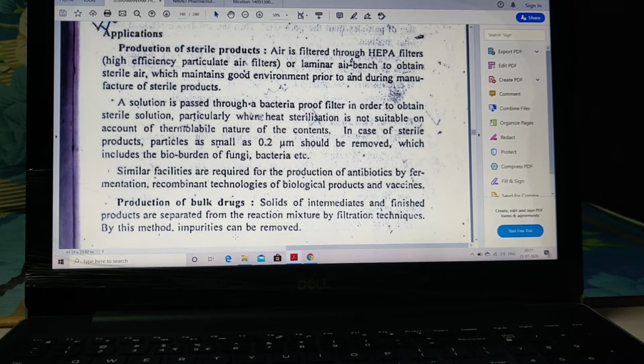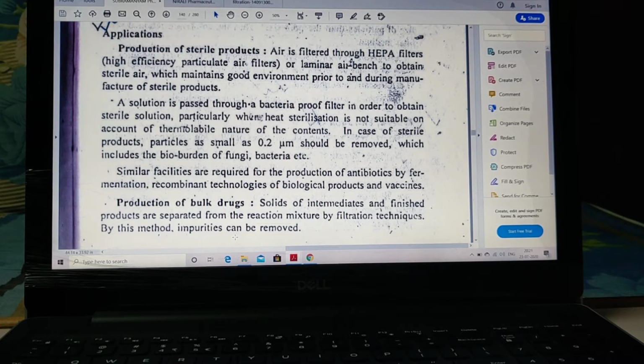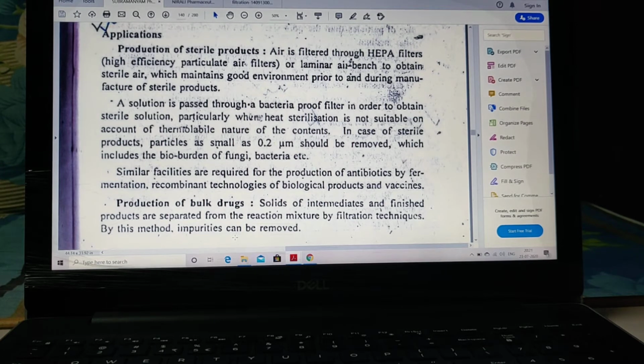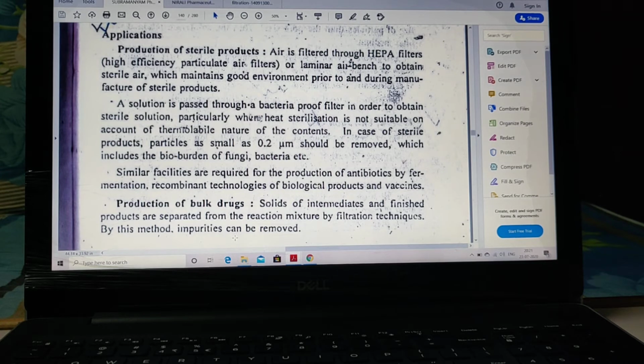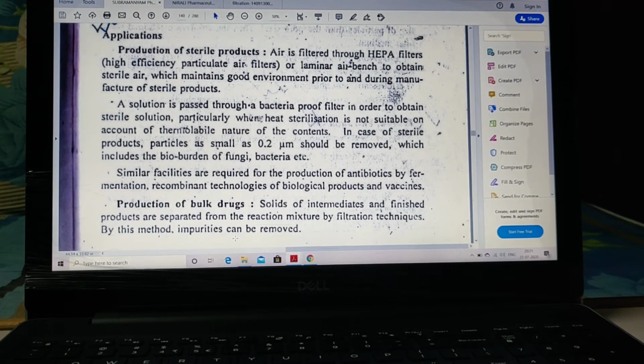And since this is suitable for substances which are heat sensitive, if you all read, you will come to know that for sterile substances generally 0.45 or 0.22 micron is the required pore size for filtration, so that the fungi, bacteria, bioburden is completely taken care of. And your thermosensitive substances are generally antibiotic drugs and your enzymes, hormones, all these things which are required for vaccine production.